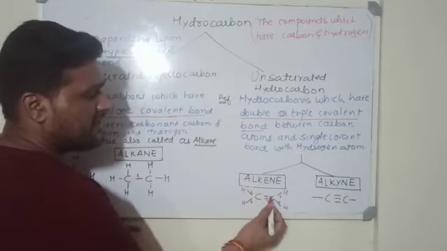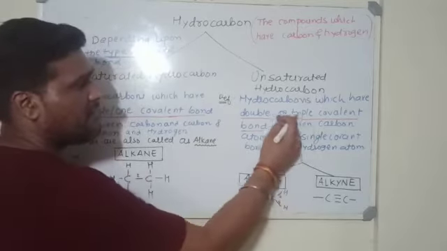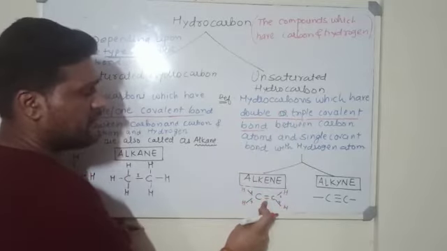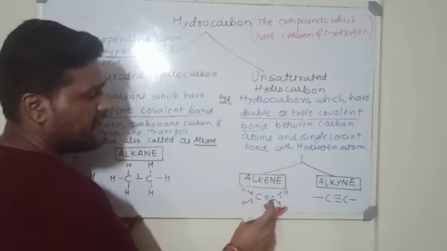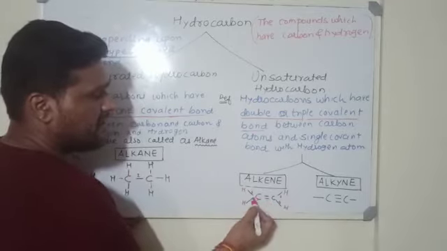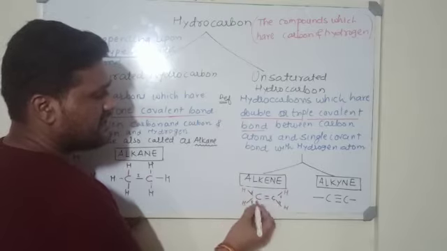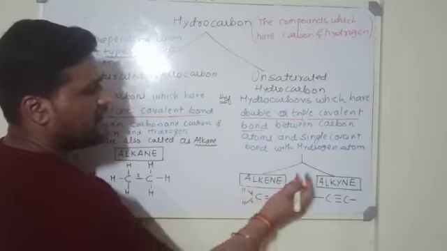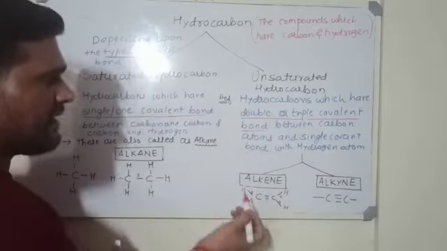So here you can see the carbon-carbon double bond, मतलब कार्बन कार्बन में either double bond हो सकता है या ट्रिपल बॉन्ड हो सकता है. तो यहाँ पे पहली जो कंडीशन उसने फुलफिल किया, यहाँ पे सेकंड डबल बॉन्ड है. ठीक है, two bonds are there and the other valencies are filled by the single covalent bond between the carbon and hydrogen. So here a single covalent bond between the carbon and hydrogen is present.